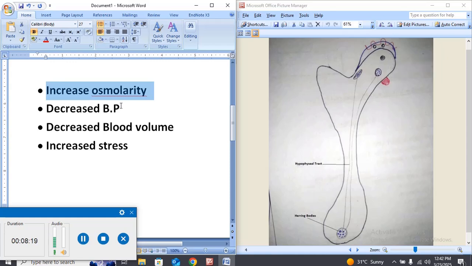So by the arousal of these four factors, what happens? These two, the organum vasculosum and subfornical organ, are stimulated.